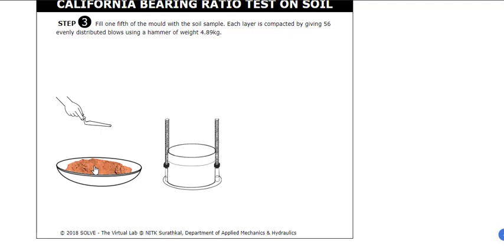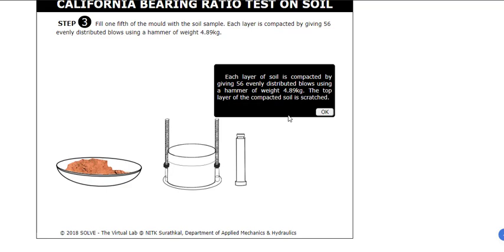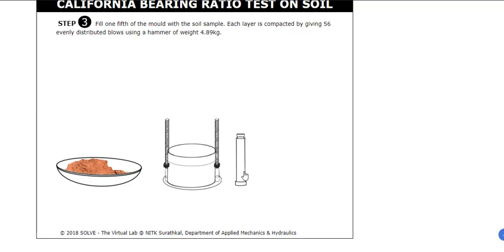We are doing heavy compaction: 5 layers, 56 blows each, using the 4.89 kg rammer. Fill it one by one in 5 layers, use the 4.89 kg rammer and do the compaction.